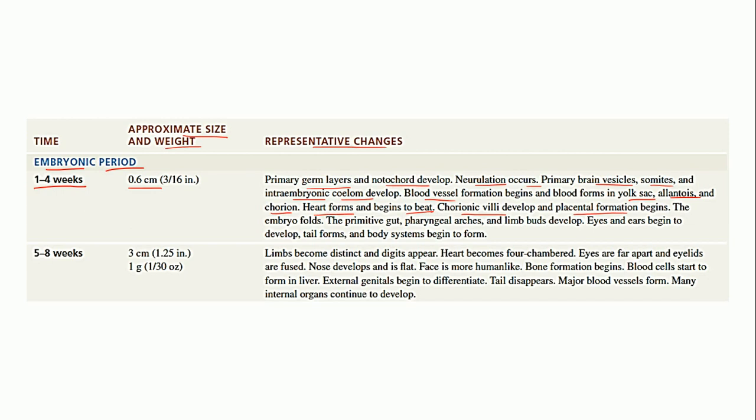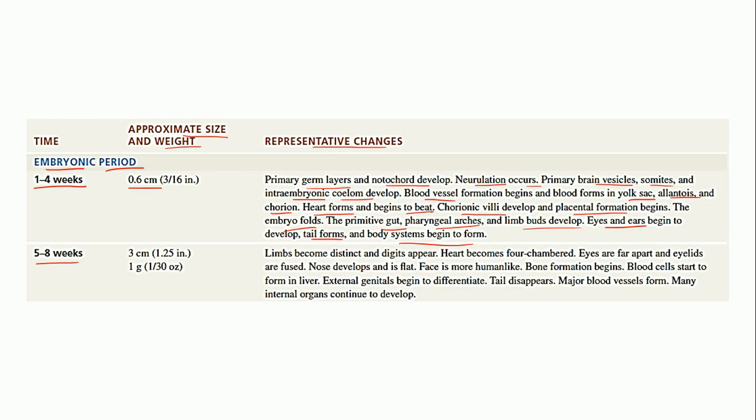Then the embryo folds over itself, and the primitive gut, pharyngeal arches, and the limbs will bud during this period. That is, the hands and the feet will start budding out. The eyes and ears also begin to develop. The tail is formed, and the body systems begin to develop. So these are the representative changes during the 1st to 4th week.